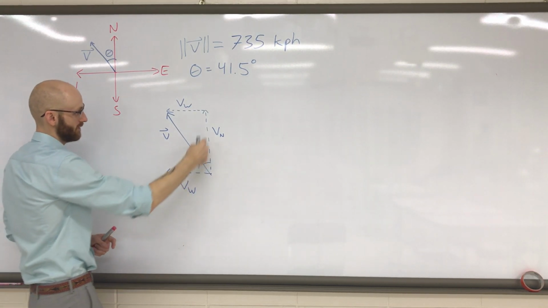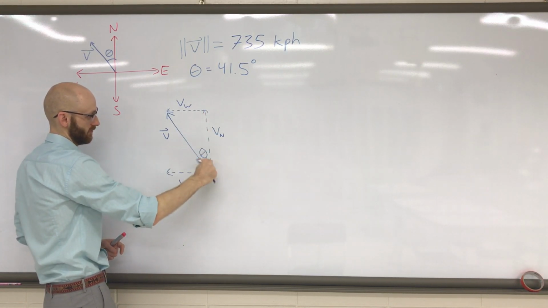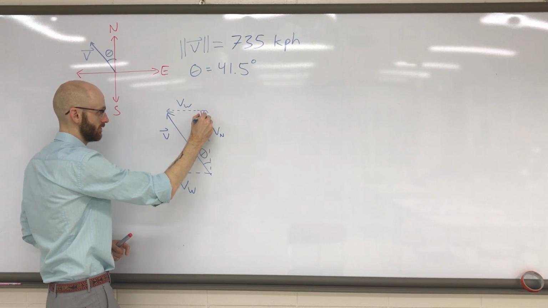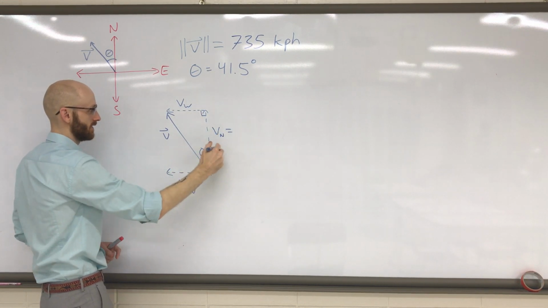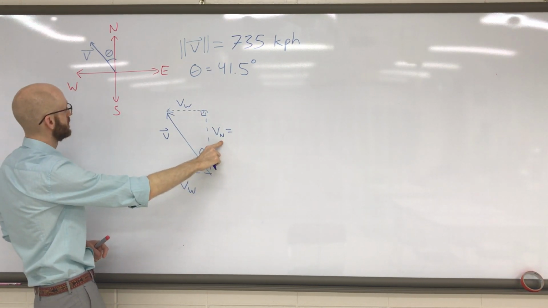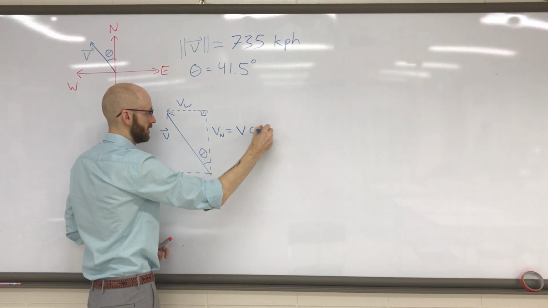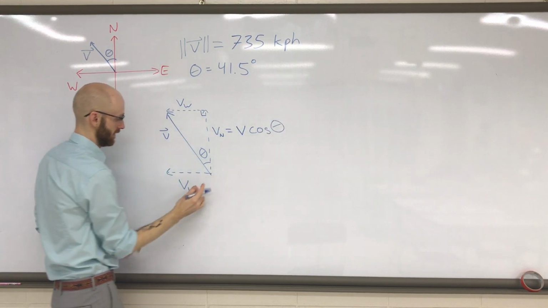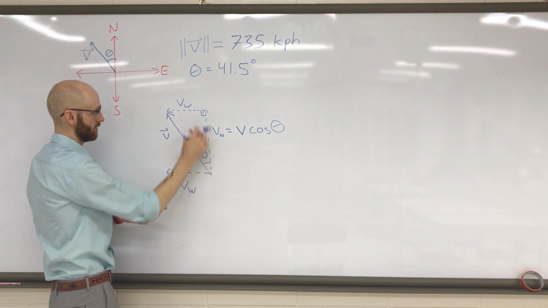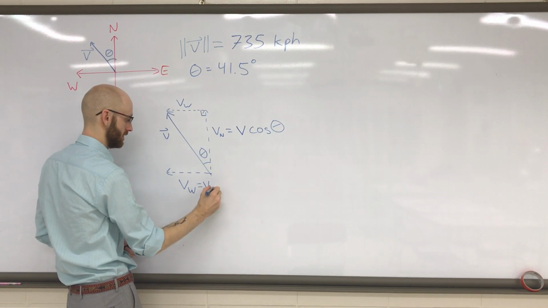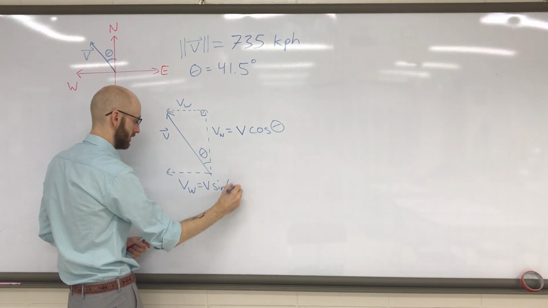Since the north side is adjacent to this angle, this is the hypotenuse of our right triangle. There's our right triangle. The north side is adjacent, so v north is v cosine theta. And the westerly component is opposite this angle, so v west is v sine theta.